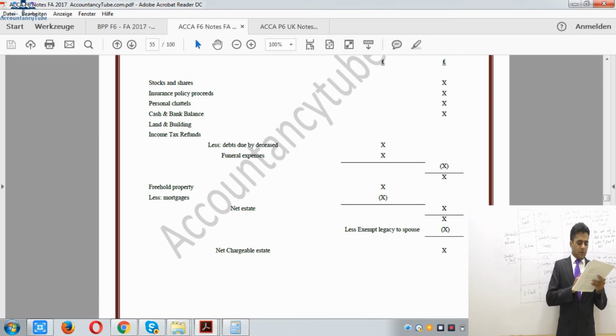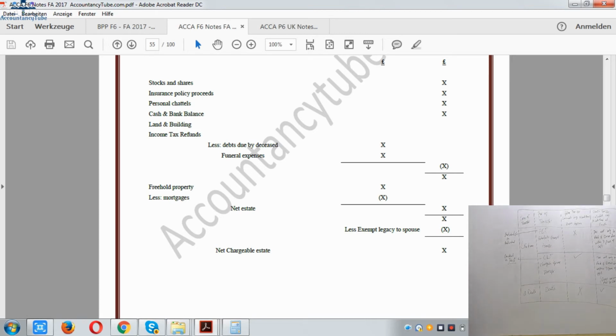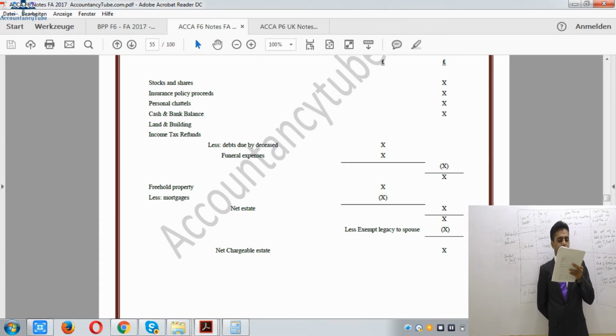Right, so let's move forward. On the next page, debts and funeral expenses. So there isn't anything tough here, anything difficult. Only debts incurred by the deceased bona fide for full consideration may be deducted. Gambling and other debts cannot be deducted, which is on the promises. Rent and similar amounts which accrue day by day should be accrued up to the date of death. Taxes to the date of death may be deducted. And debts incurred by the executor are not allowed.